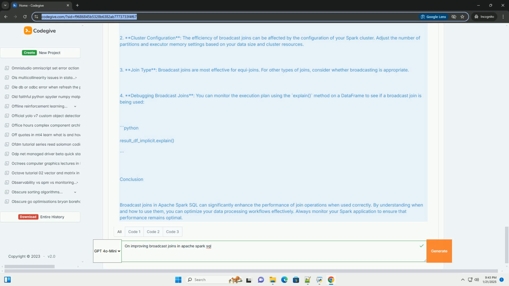Conclusion. Broadcast joins in Apache Spark SQL can significantly enhance the performance of join operations when used correctly. By understanding when and how to use them, you can optimize your data processing workflows effectively. Always monitor your Spark application to ensure that performance remains optimal.